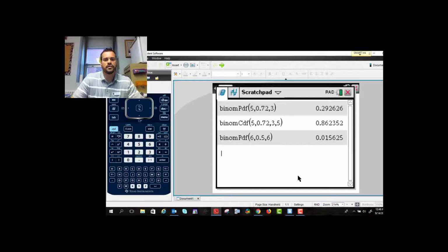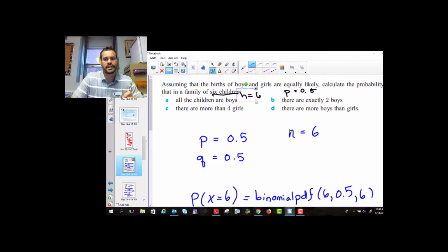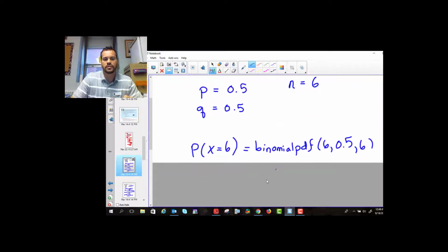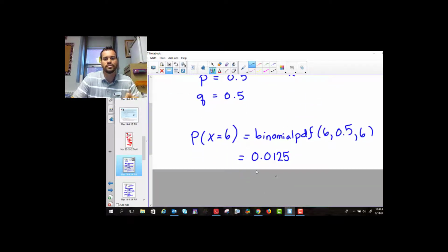It's very unlikely that in a family of 6 children, they're all boys. Now, my first cousins actually happen to have a family of 6 children that are all boys. Not very likely to happen. If you look at the next question, it says, what's the probability there are exactly 2 boys? So we're doing the same thing, except we want the probability that X is equal to 2.